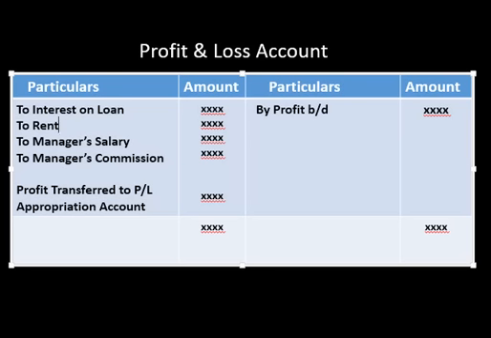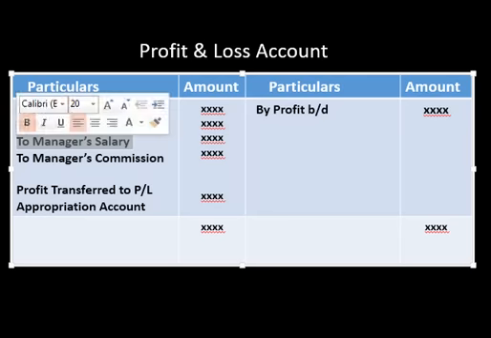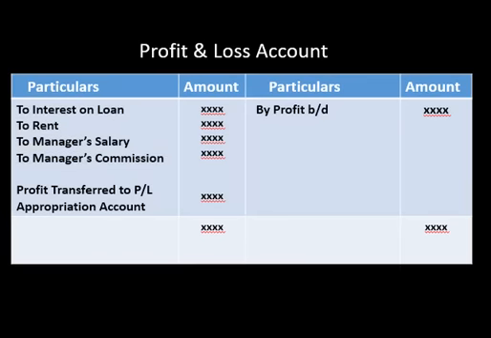Rent, paid to partner or paid to outsider, that doesn't matter. Whenever you see rent in your question, it means it will take place in Profit and Loss account. Salary or commission payable to employees or manager is a charge, so it will also take place in Profit and Loss account. That's why I am writing here manager salary and manager commission. So these all are the charges which will take place in Profit and Loss account.